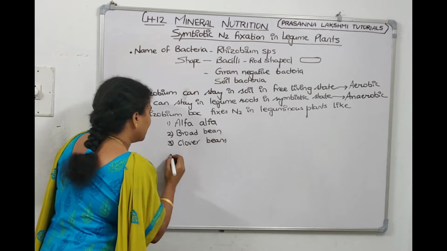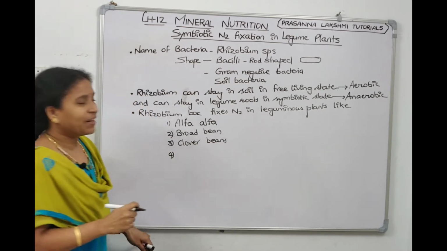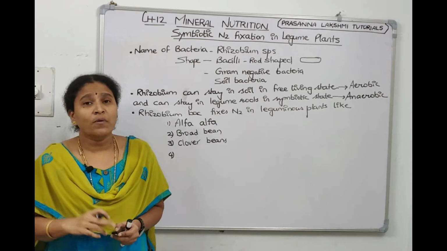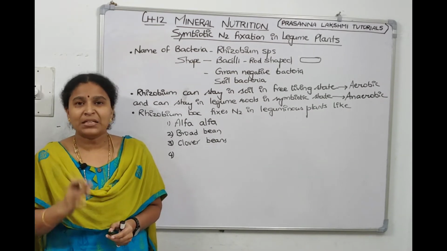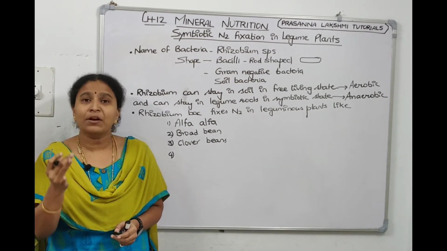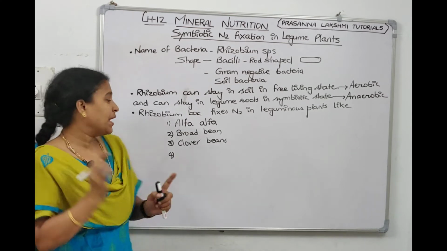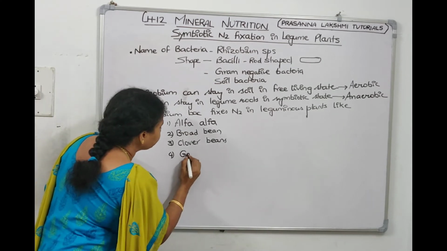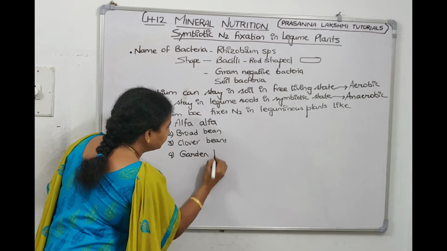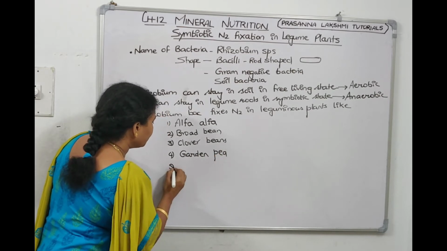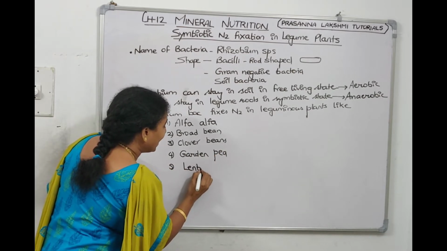Till here we went with A, B, C. Then the next one we'll go with G. The fourth plant is garden pea. The fifth plant is lentil.